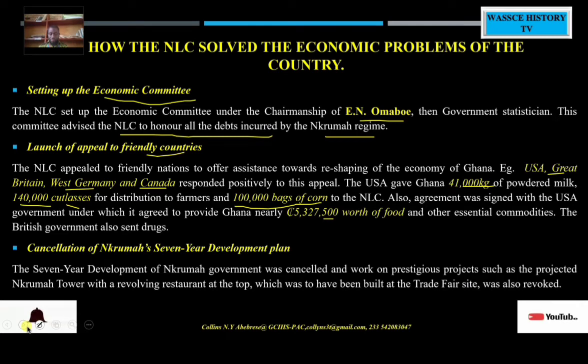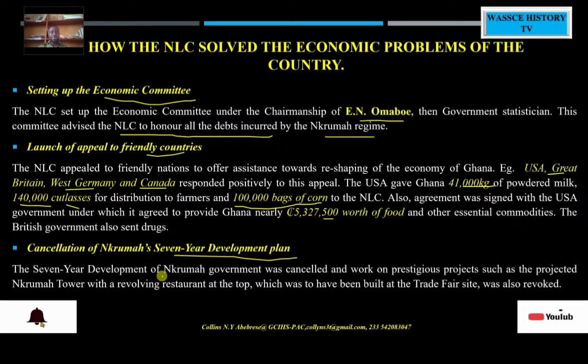Again, the next solution to the economic problems of the country was that the NLC cancelled Nkrumah's 7-year development plan. Nkrumah had a 7-year development plan which he had planned to do, but the NLC cancelled it.